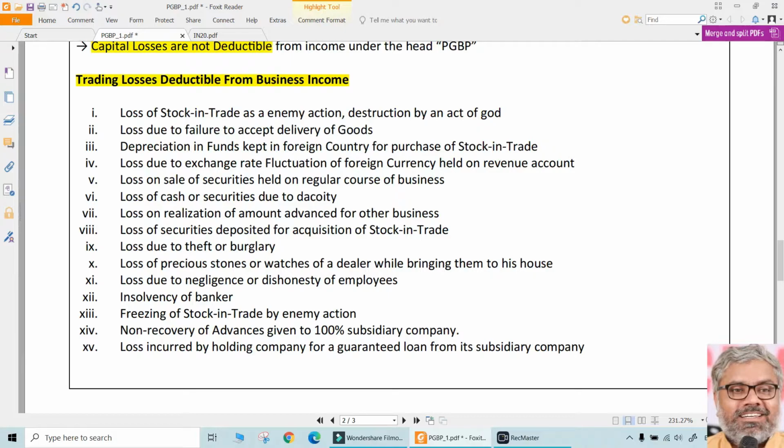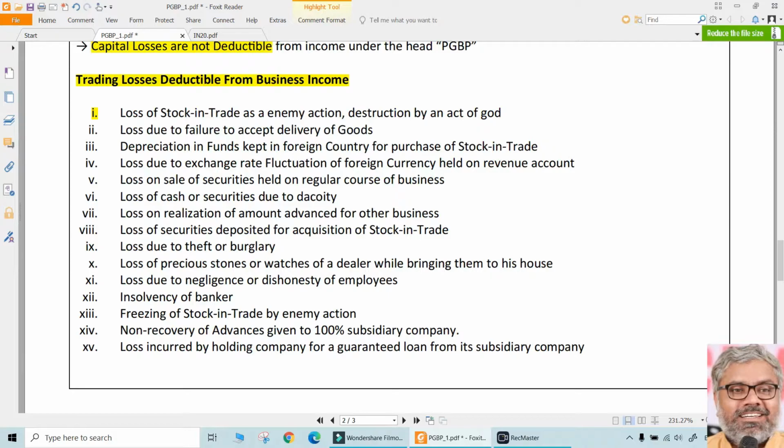So we don't have to go into the details of all the judicial pronouncements, but only for understanding at a broader level what types of losses are deductible, let us go through this list of them. Once again, we can easily identify why also. Sometimes there is no why also because the judge felt so. Most of the cases there will be logic.